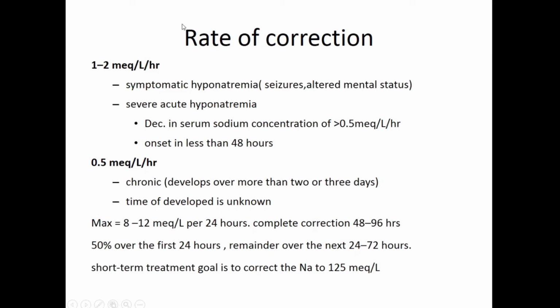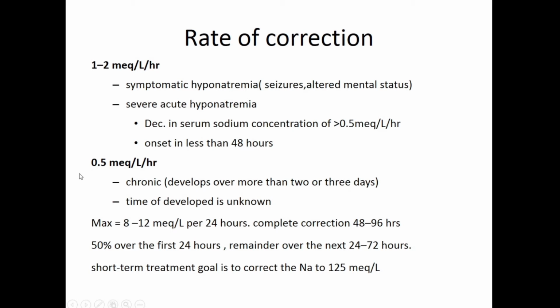If the patient's hyponatremia was chronic, that is, developed over months and not over days, then you have to correct very slowly. This is 0.5 milliequivalent per liter per hour and not more than 10 to 12 milliequivalent in a day. Always remember, you should not be jumping and screaming that you're so happy you've corrected the patient's sodium from 110 to 130 in one day.